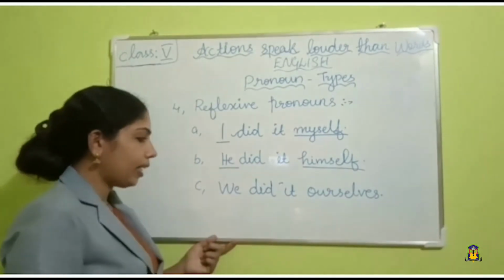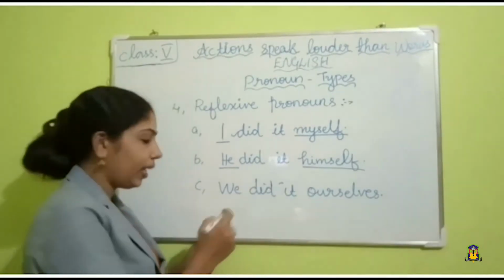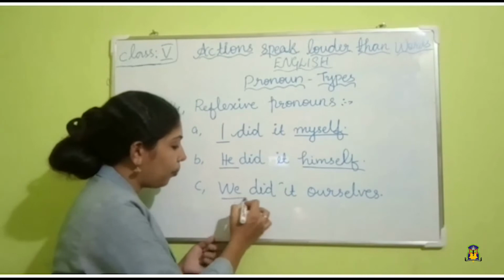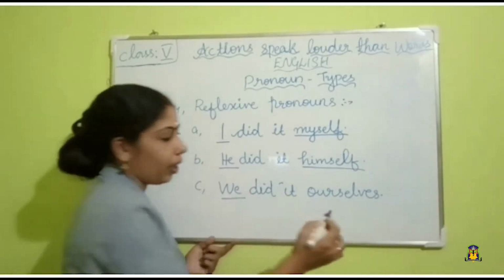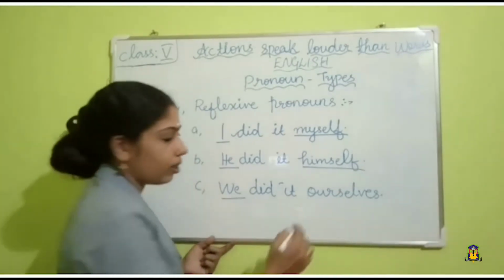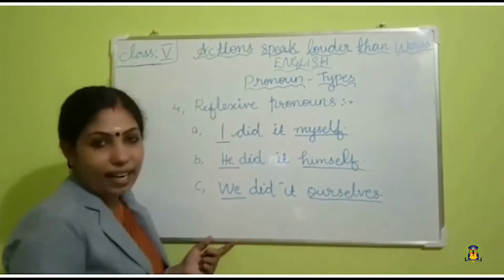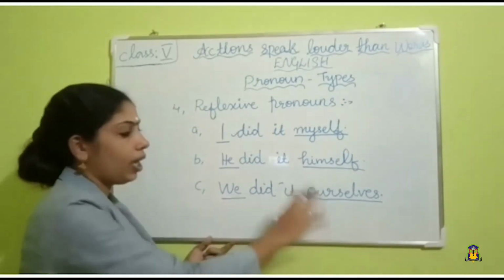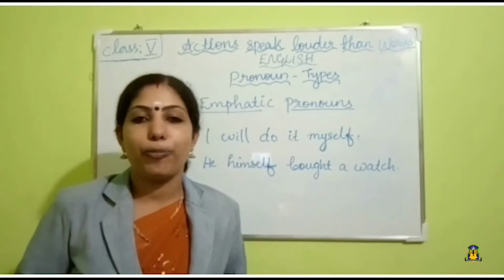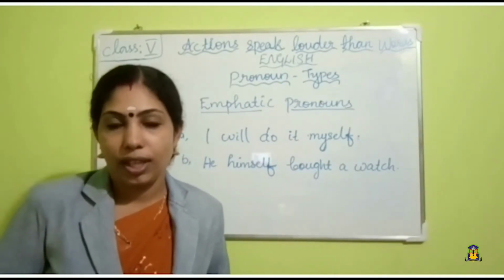Look at the third sentence. We did it ourselves. Here, we is the subject and it is a plural pronoun. That's why we added VES, ourselves. See, the receiver of the action is ourselves. Okay, we, ourselves. Understood? Moving on to the fifth kind of pronoun, that is emphatic pronouns.